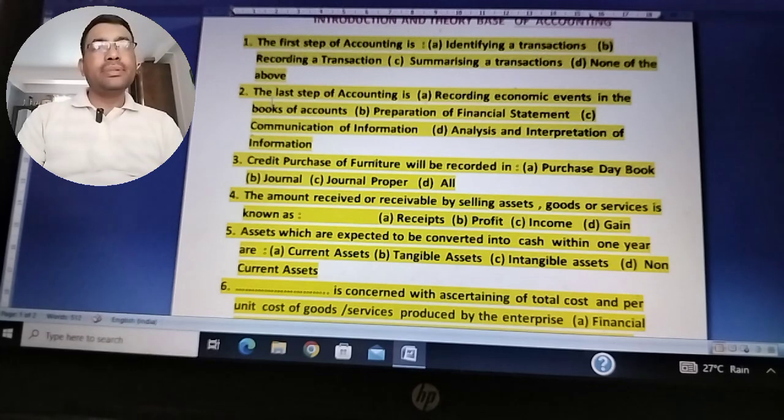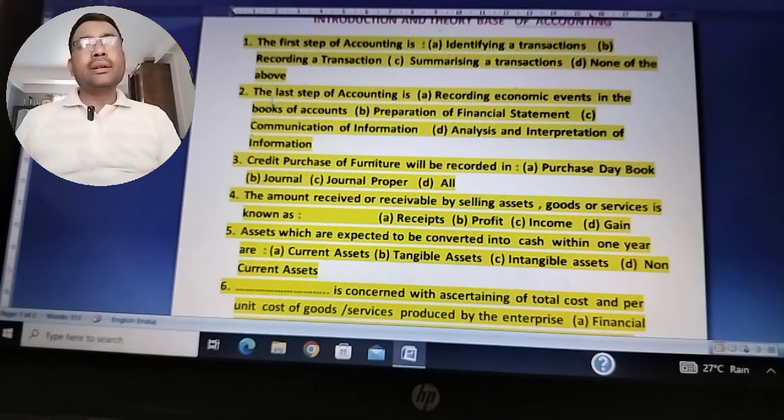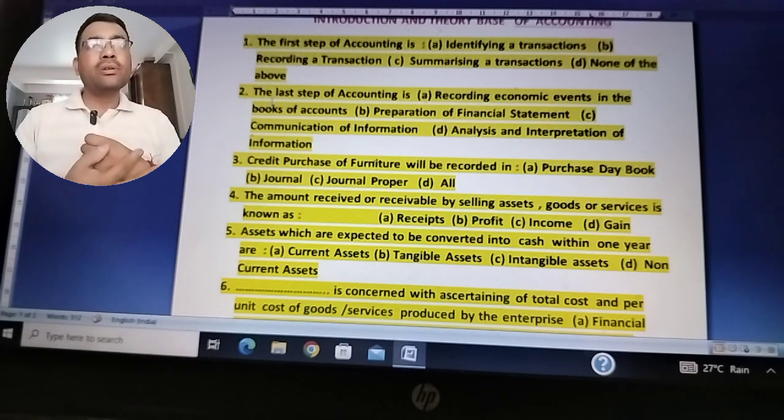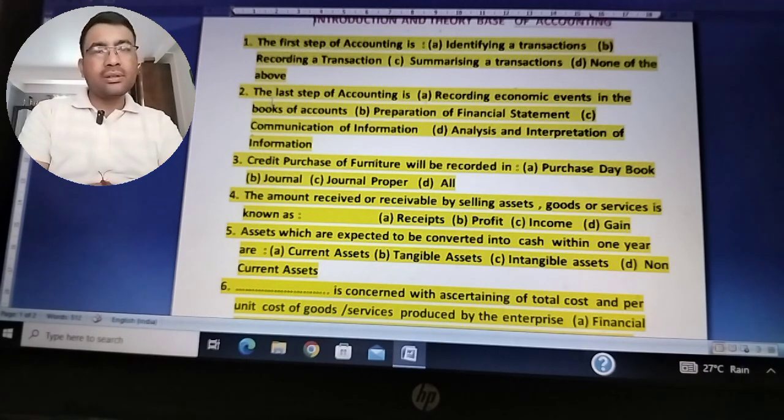And what is the last step? See, we identify the transactions, we record them in the journal and ledger, and then comes the preparation of financial statements, that is trial balance, trading account, profit and loss account. Then we have to analyze and interpret the information, that is, whether it is a profit or loss. And lastly, the financial statements have to be communicated to the various internal and external users.